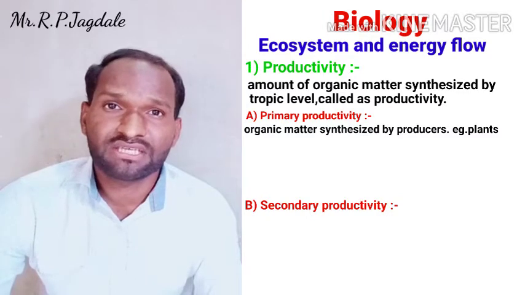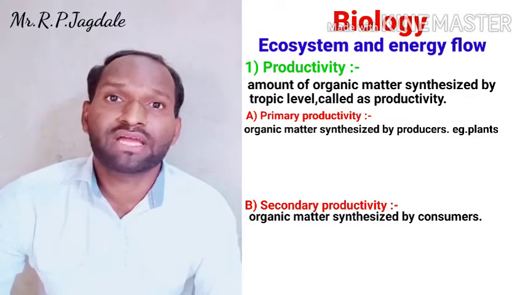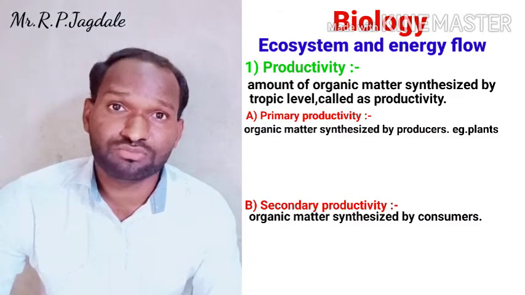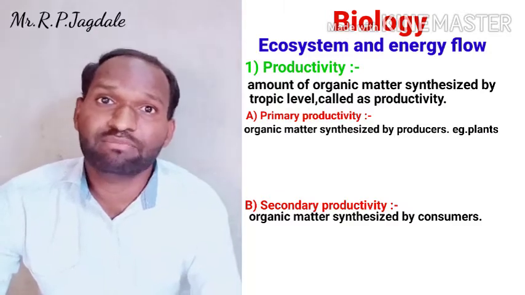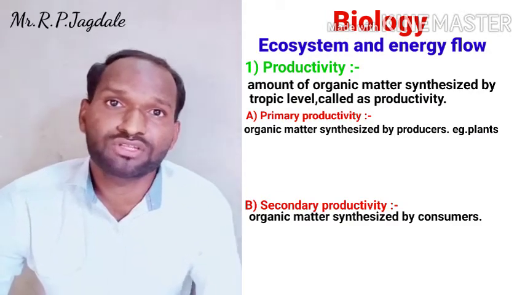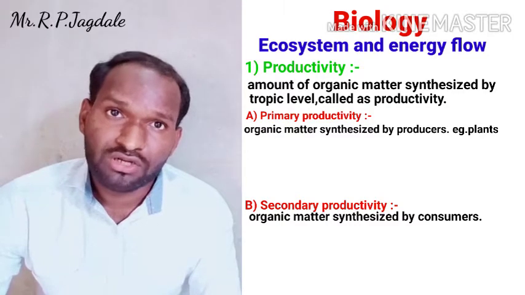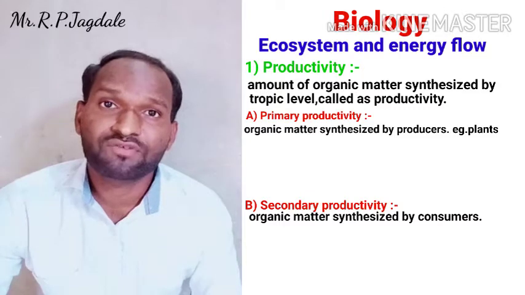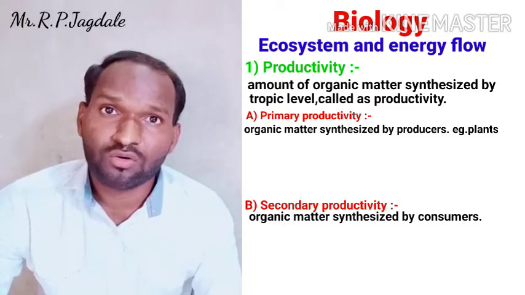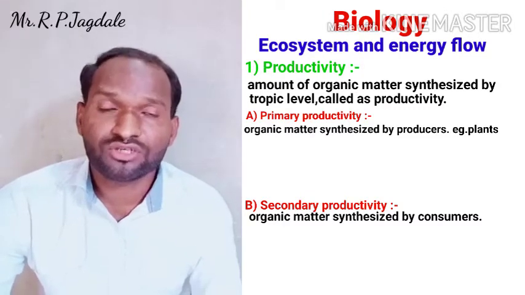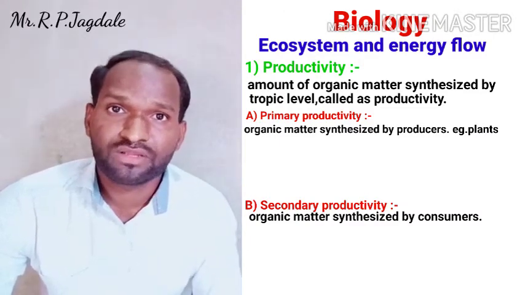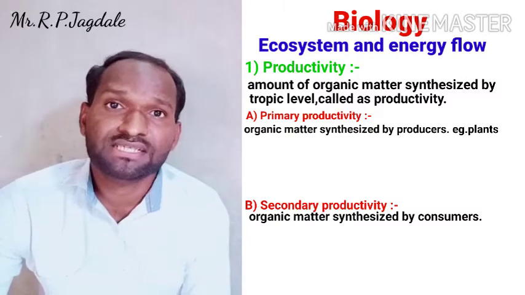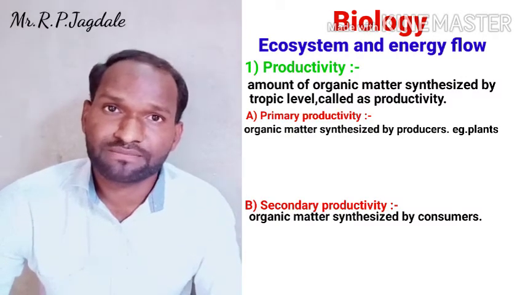Now what is the meaning of secondary productivity? Secondary productivity is nothing but the amount of organic matter synthesized by the consumers. Now coming to the consumers. After the plants, there are some animals which feed on the plants. So whatever organic matter, when they are feeding on the plants, then after the feeding they prepare their own organic matter. So it is called as secondary productivity.